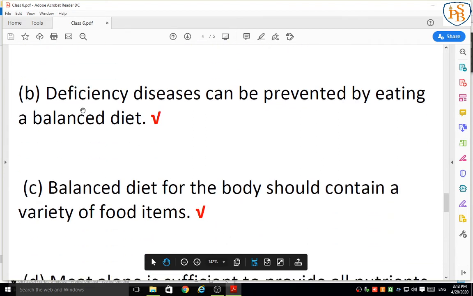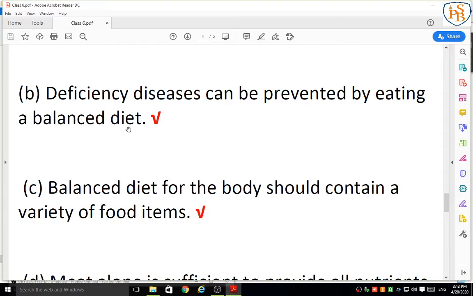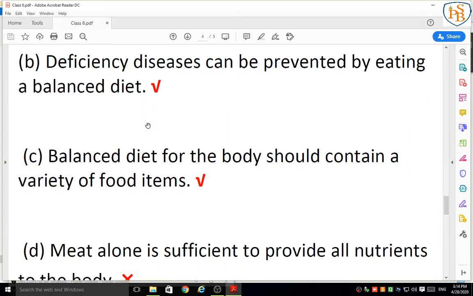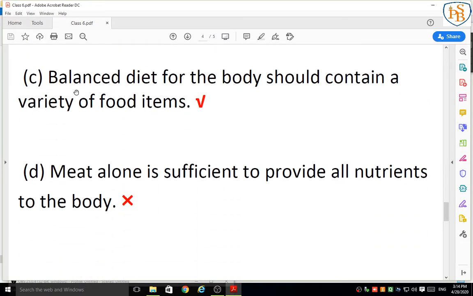Next one is: deficiency diseases can be prevented by eating a balanced diet. That one is correct, because balanced diet means what? All nutrients are present in the diet, the roughage is there, the water is there. So with the help of a balanced diet we can prevent deficiency diseases. So the statement is correct. Next statement: a balanced diet for the body should contain a variety of food items. If the diet contains only one nutrient, then that balanced diet is not working.